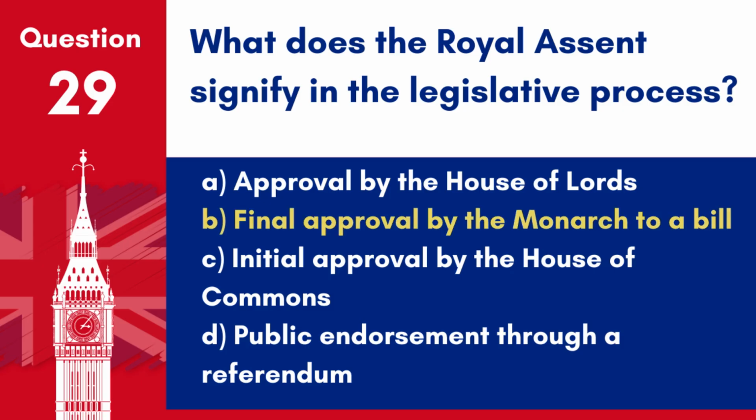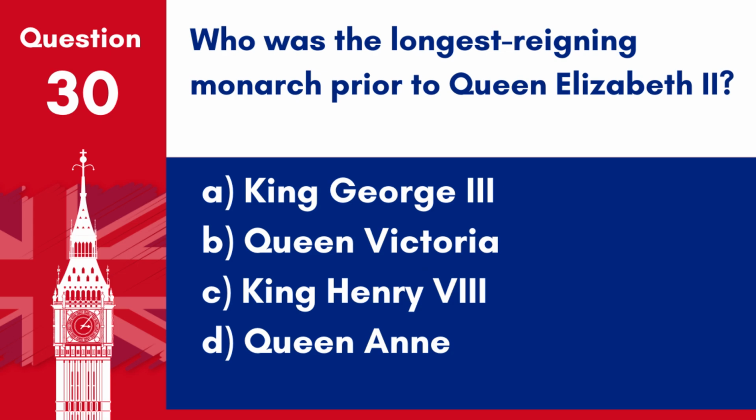Answer B. Final approval by the monarch to a bill. Royal assent signifies the final approval by the monarch to a bill passed by both Houses of Parliament, after which the bill becomes law.